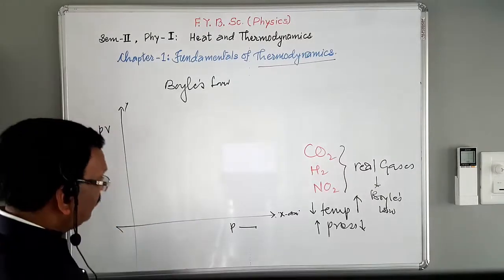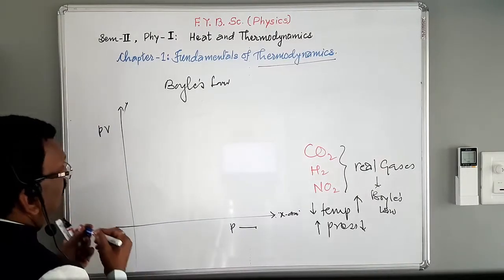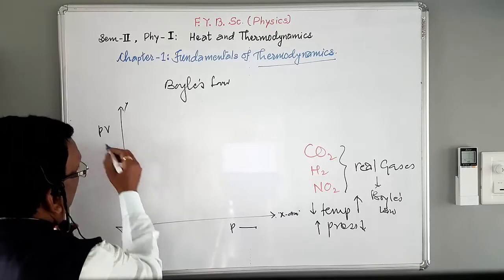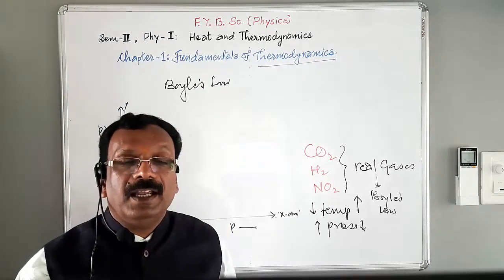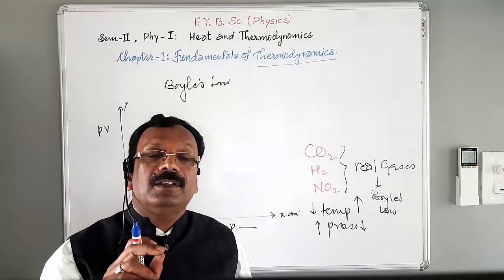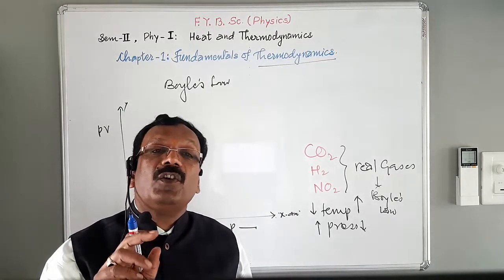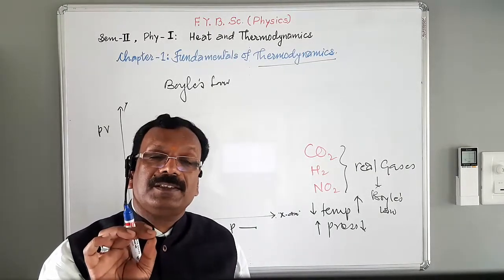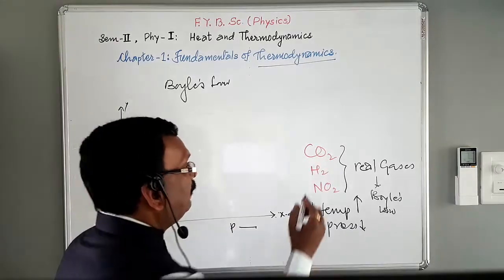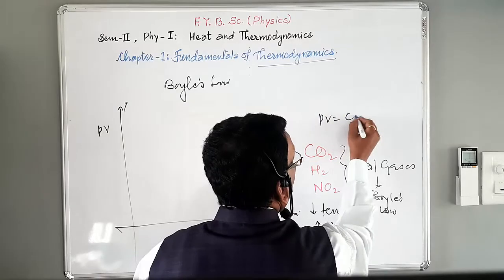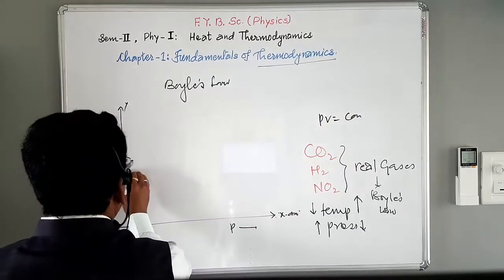For an ideal gas, if temperature is kept constant, then PV is equal to constant, and this is shown by this line.